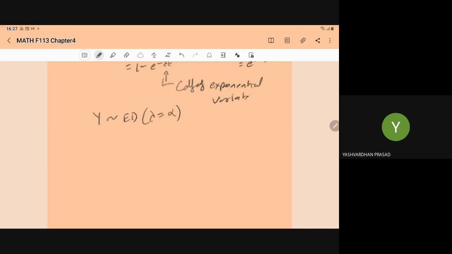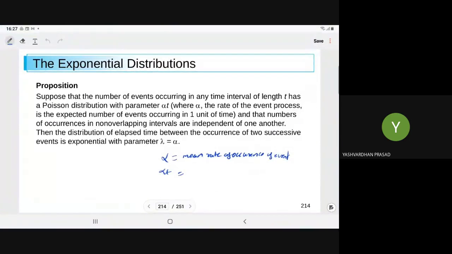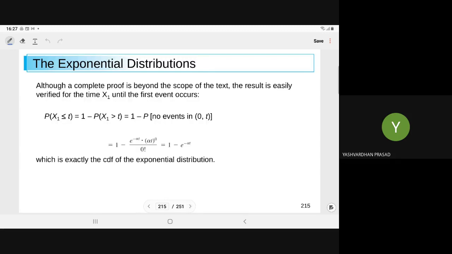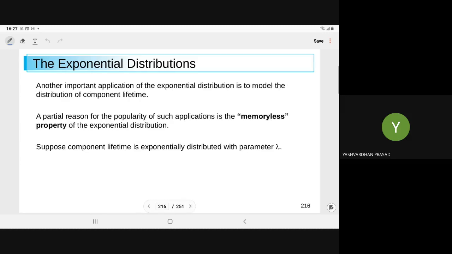So here we have the relation between the Poisson distribution and the exponential distribution. It means if the events are occurring following the Poisson process, then occurrences of events follow the Poisson distribution and inter-occurrence times follow the exponential distribution. So this derivation we have done.